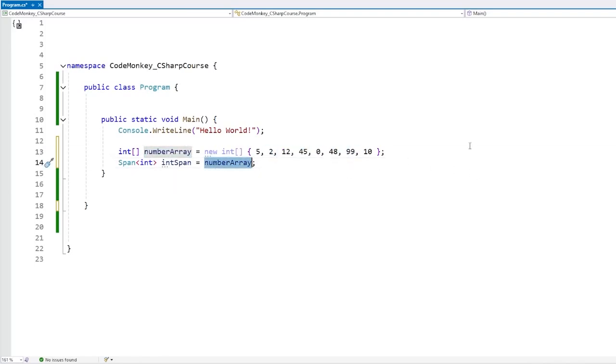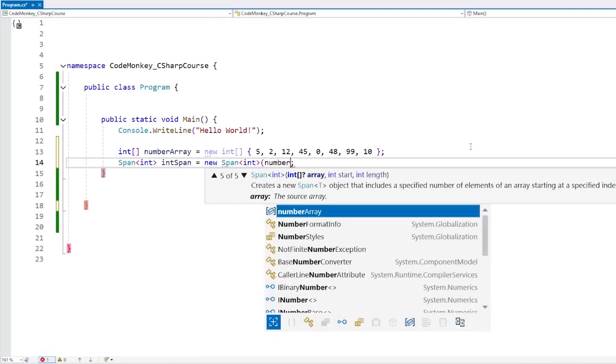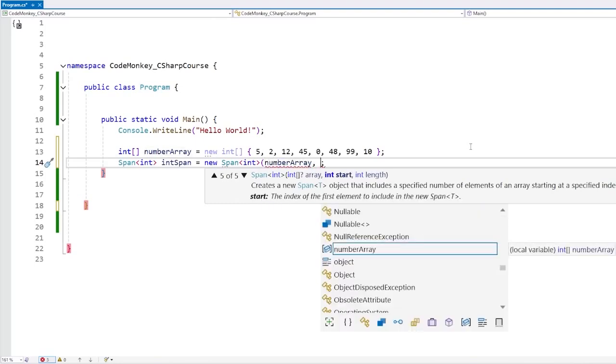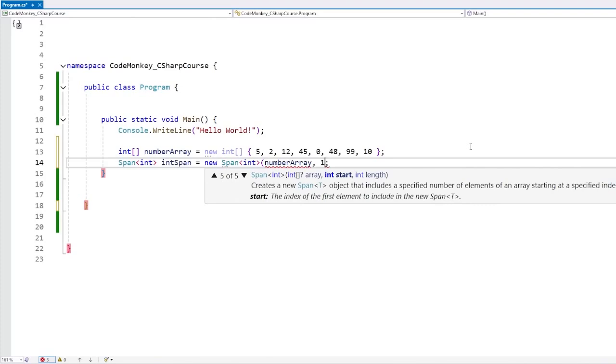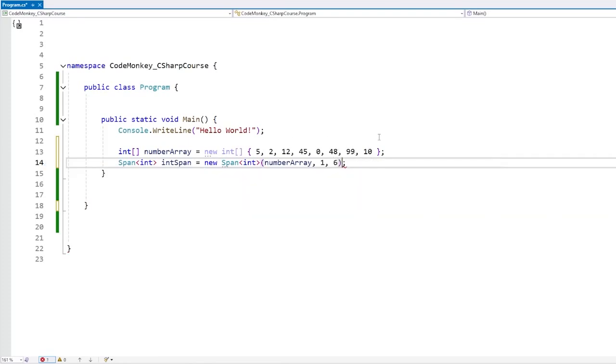So let's grab a subarray. We can do a new span. This one has a whole bunch of constructors, which first of all receives an array, so that's a number array. And for the start, like I said, I want to start after 1, so let's start on 1. And for the length, over here we have 1, 2, 3, 4, 5, 6, 7, 8. We have 8 elements, minus 2. Let's grab the length of 6. And that's it, so here we created an int span.